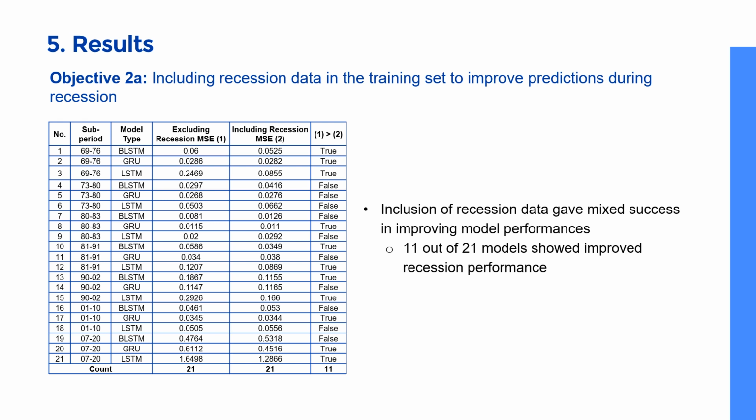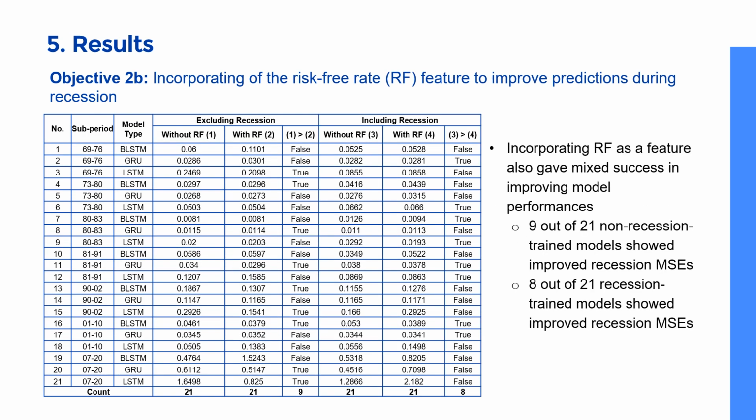Starting with the straightforward approach of including recession data in the training set, we compared the performance of models trained with and without recession data and noticed that its inclusion gave mixed success in enhancing recession performance. Next, we attempted to improve recession performance with the incorporation of informative features, starting with the risk-free rate. We observed that this measure also gave mixed success regardless of the inclusion of recession data.